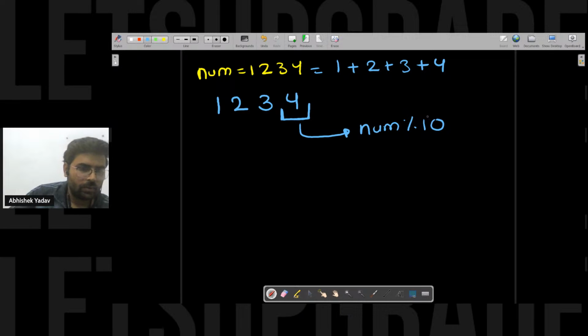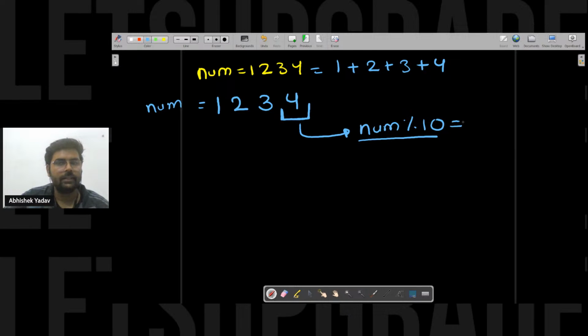This is my number and I want to extract the last digit. What I have to do is use num modulo 10. Num modulo 10 will give us the remainder. And the remainder is what here? 4. So I am able to get the remainder part.